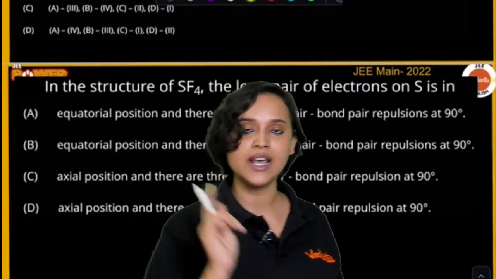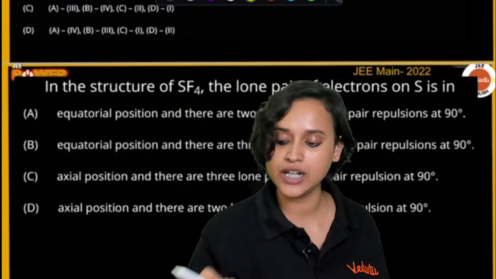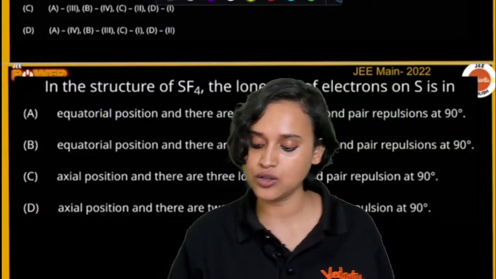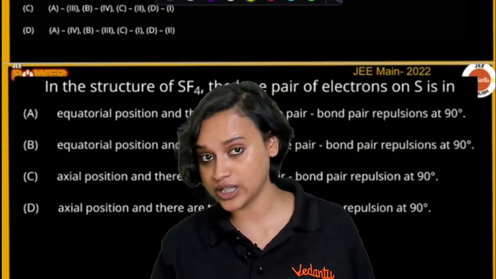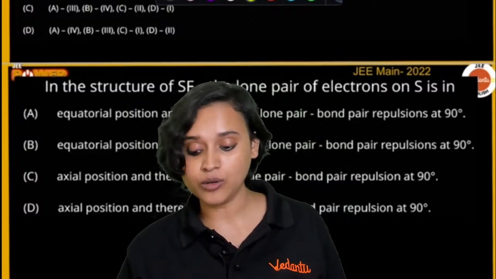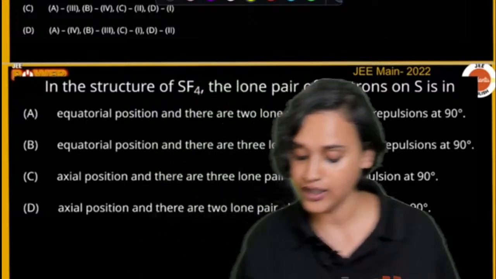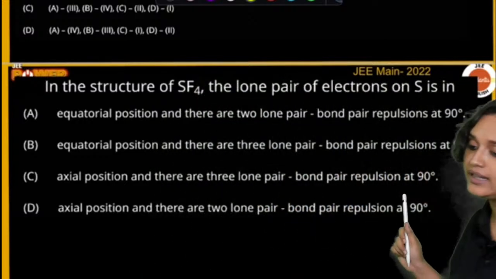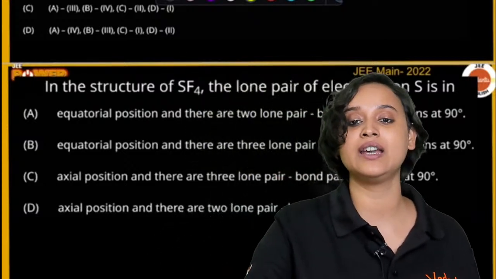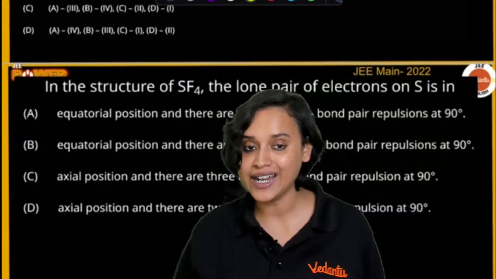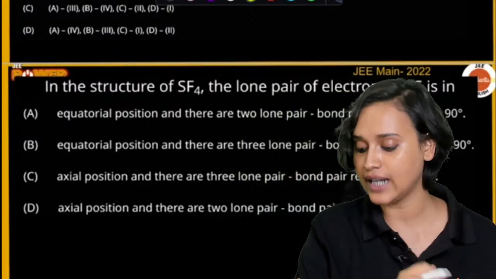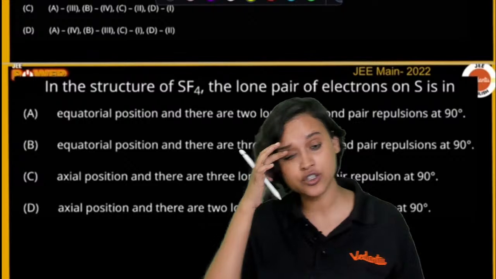In the structure of SF4, is the lone pair of electrons on S in the equatorial position, and there are 2 lone pair bond pair repulsions at 90 degree? Or equatorial position, and there are 3 lone pair bond pair repulsions at 90 degree? Or axial position with 3, or axial position with 2 lone pair bond pair repulsions at 90 degree? How do we draw the SF4, bachos?